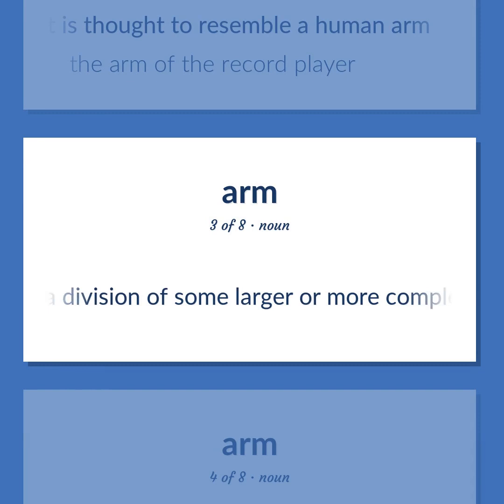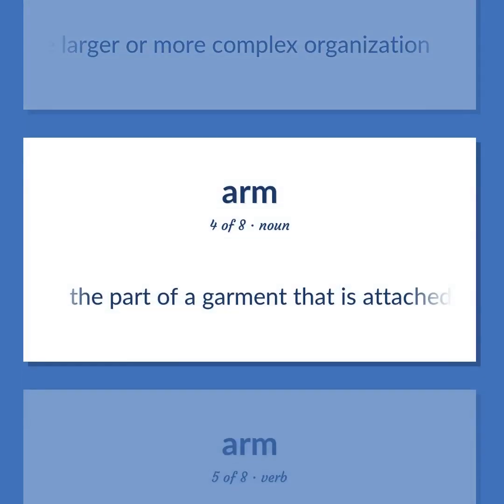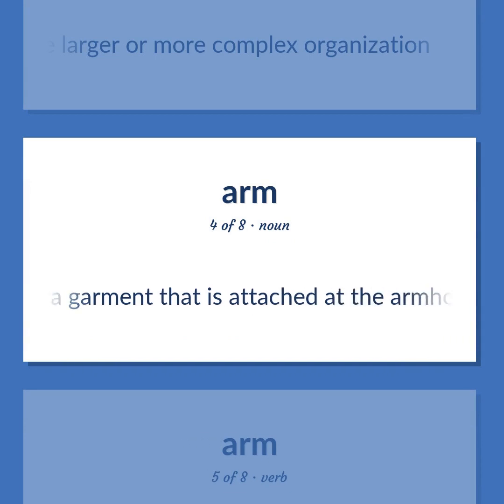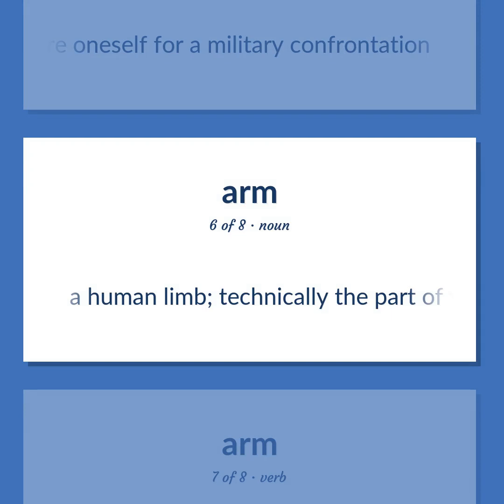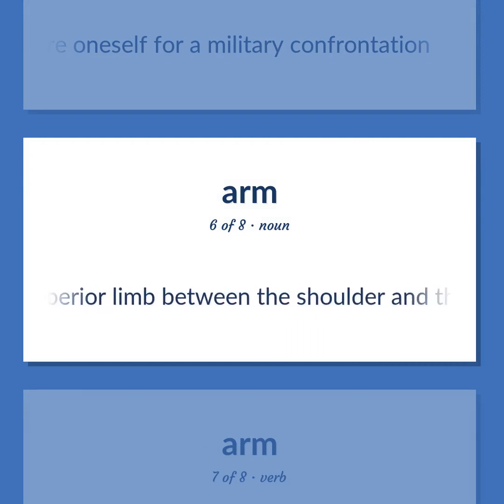A division of some larger or more complex organization. The part of a garment that is attached at the armhole and that provides a cloth covering for the arm. Prepare oneself for a military confrontation. A human limb. Technically the part of the superior limb between the shoulder and the elbow, but commonly used to refer to the whole superior limb.